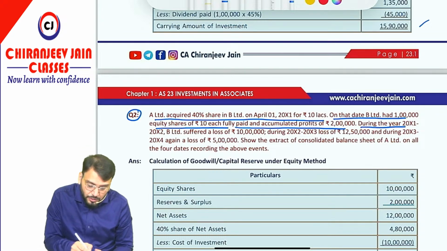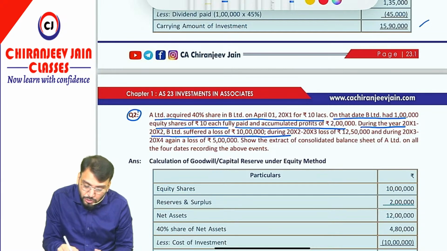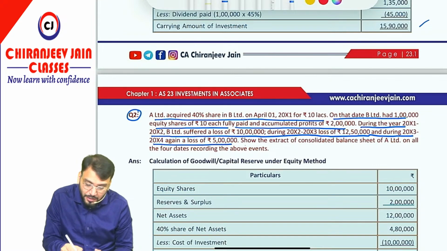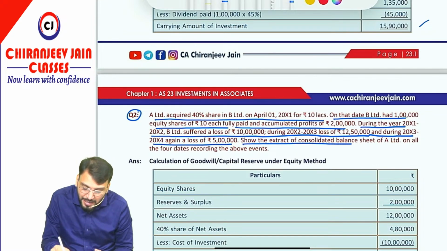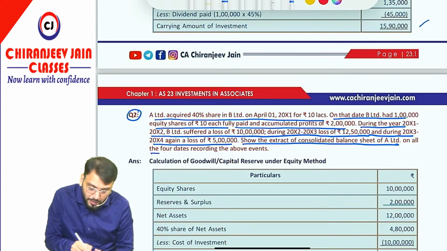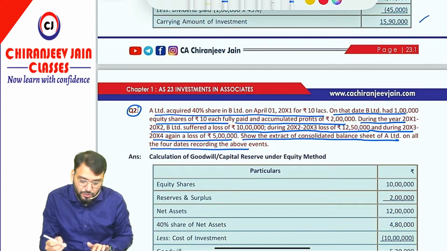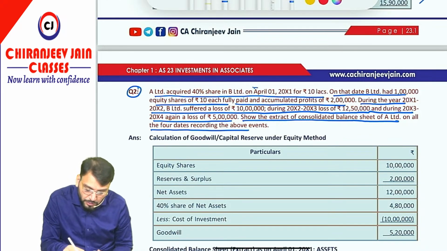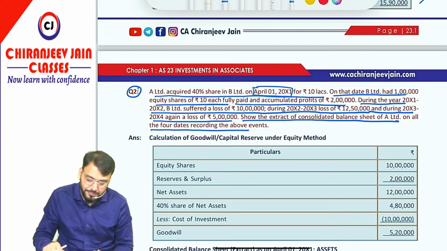During the year 2001-2002, B Limited suffered a loss of 10 lakh. During 2002-03, they suffered a loss of 12 lakh 50,000, and during 2003, they have again a loss of rupees 5 lakh. So the extract of consolidated balance sheet of A Limited on all the 4 dates is required. Let us do one by one. First they have given 1st April 2001. 1st April 2001 is the date of acquisition, correct?